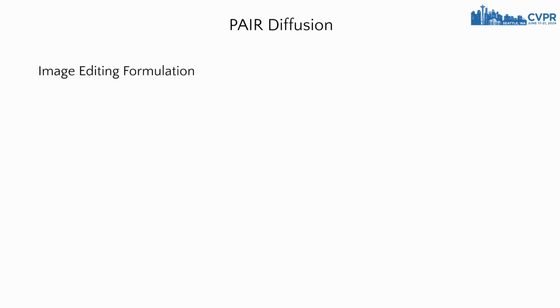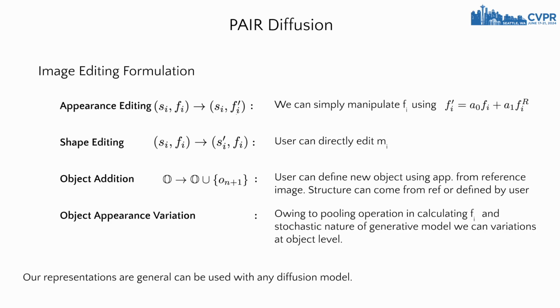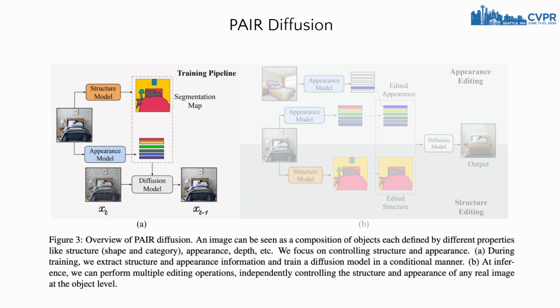We can formulate various editing operations within a unified framework using our object-level representation of image. It is interesting to note that we have made no assumption about the architecture. Hence, our formulation is general and can be used with any diffusion model. Training a diffusion model to implement a framework is straightforward.